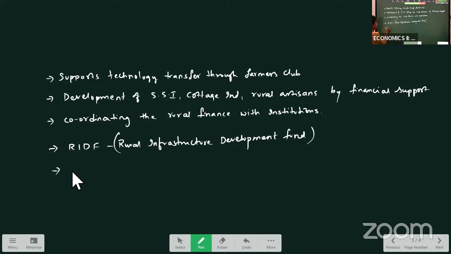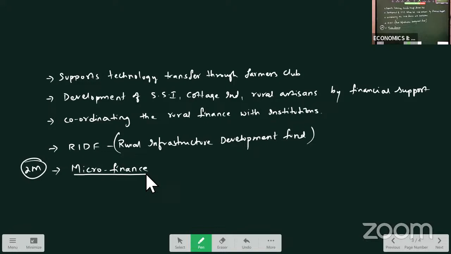Then microfinance is one more credit facility which is provided by NABARD. See, this microfinance is important for your 2 marks. It is coming under NABARD only. Microfinance is providing financial services on a small scale to the rural and urban poor. It is provided for working capital, investments and savings.